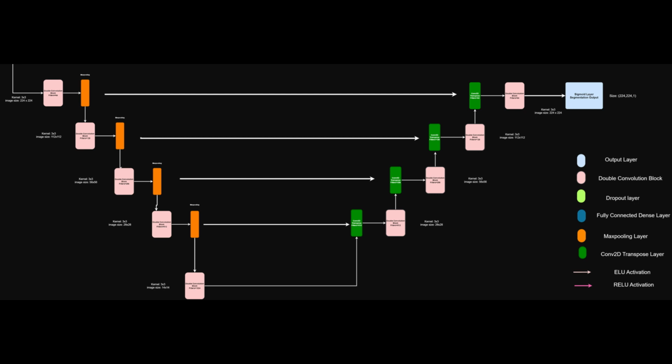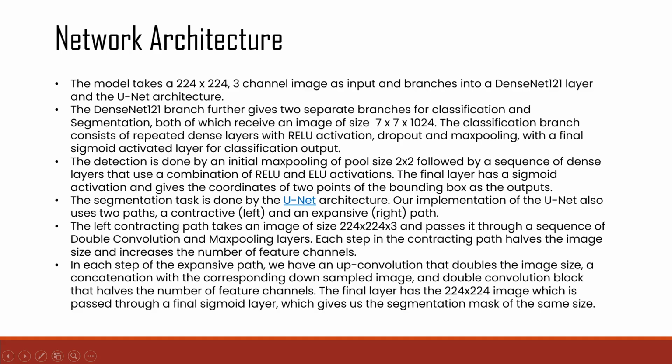In each step of the expansive path, we have an up-convolution that doubles the image size, a concatenation with the corresponding downsampled image, and a double convolution block that halves the number of feature channels. The final layer has the 224 by 224 image, which is passed through a final sigmoid layer, which gives us the segmentation mask of the same size. Here is the detailed explanation of the network architecture shown above.